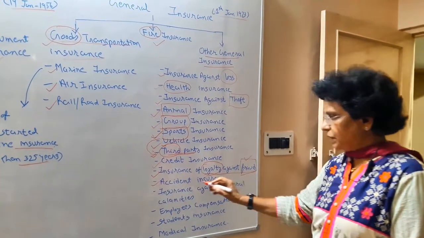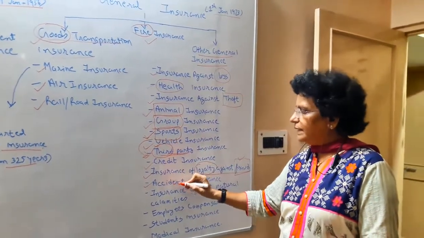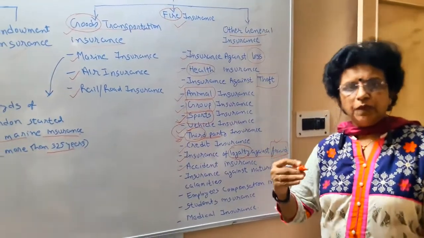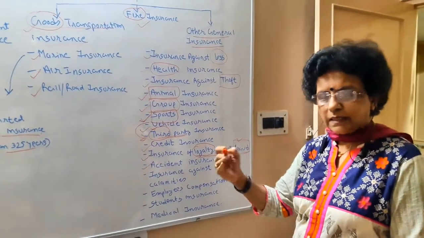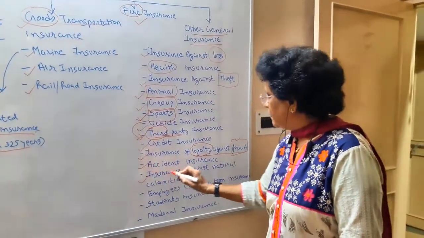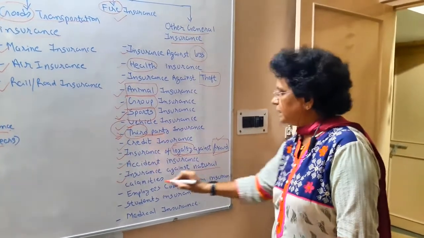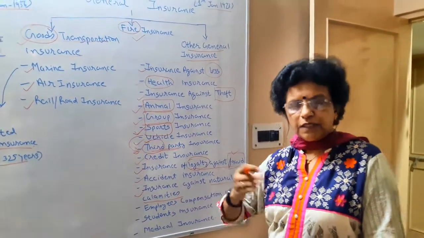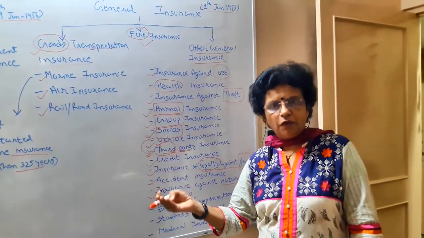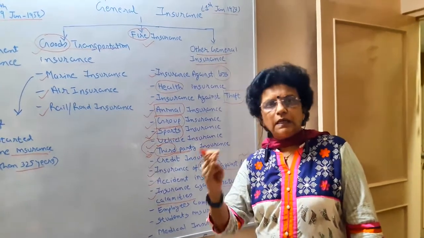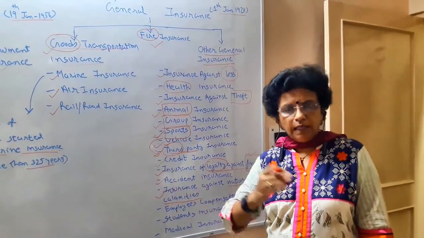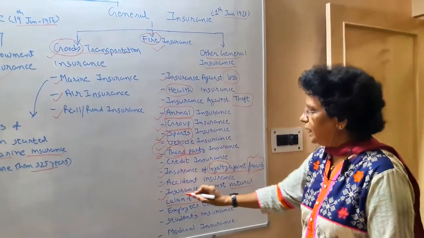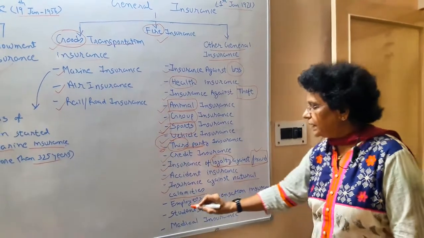Then the accident insurance. Again, for the vehicle in that reference, we may take the accident insurance, or for the plant and machinery, we take the accident insurance, so that if any accident takes place, you have protection. Then insurance against natural calamities. You must have heard in the movies, act of God. Natural calamities are treated as an act of God, but still, against earthquake, flood, cyclone and other natural calamities, when you have taken specific insurance, that is called natural calamities insurance.